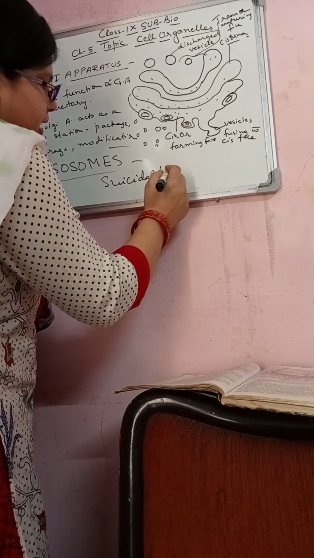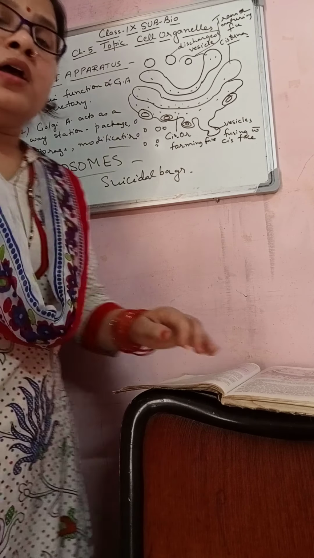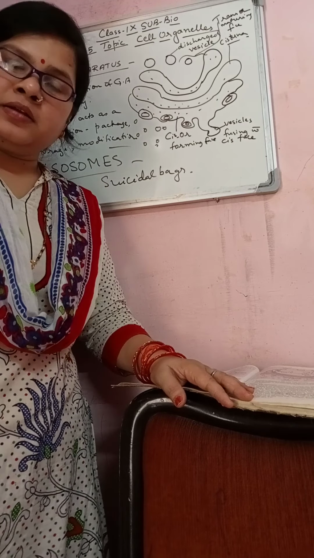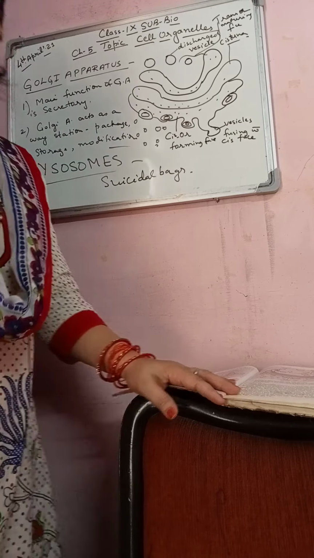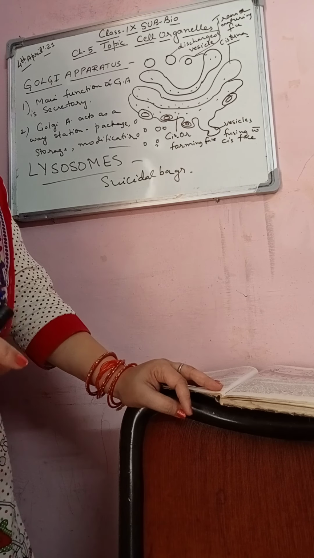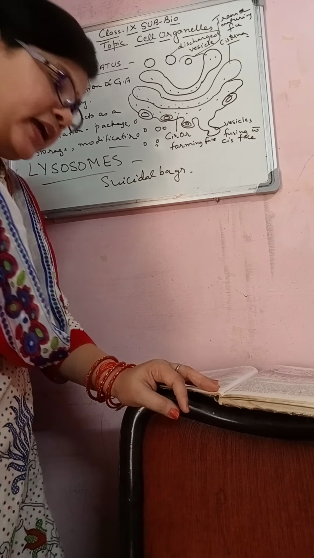So what is the function of the lysosomes? Number one, lysosomes remove worn and poorly working cellular organelles by digesting them to make way for new replacements. Number two, they are known as a suicidal bag because they can burst and the enzymes digest their own cell.